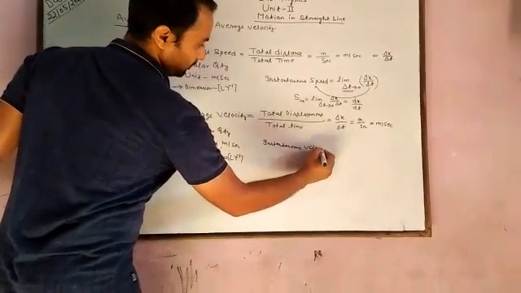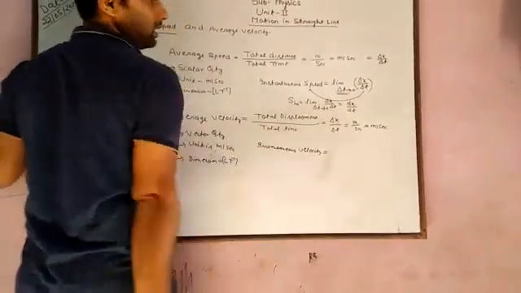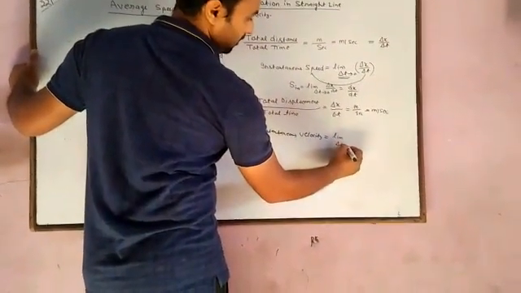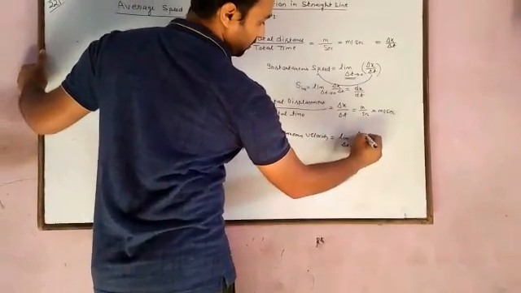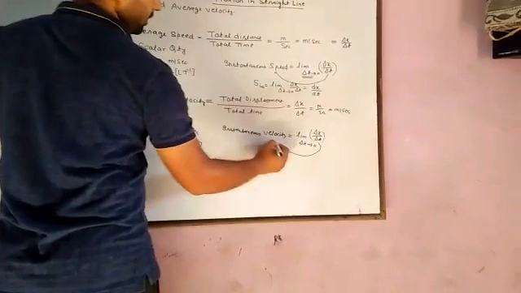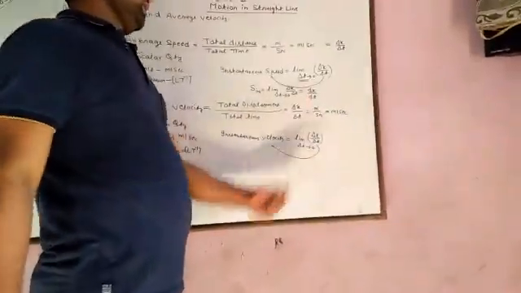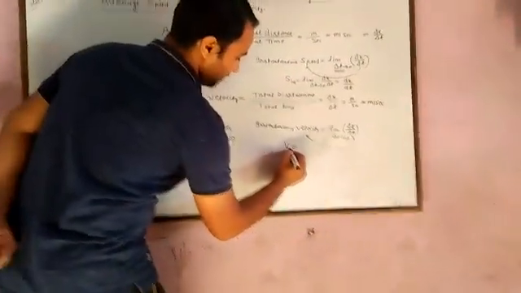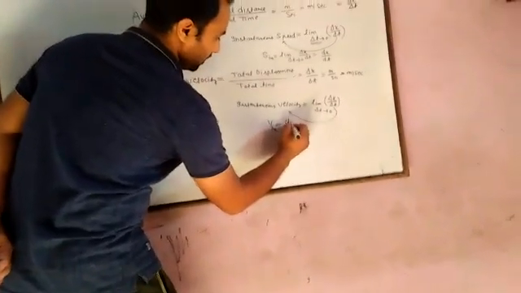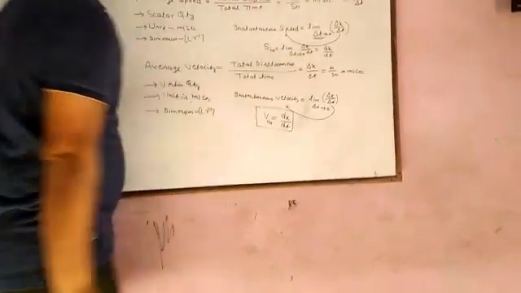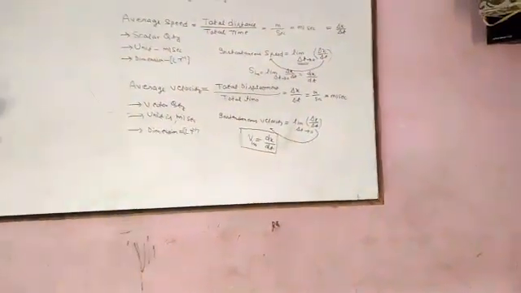Now we can define the instantaneous velocity. Instantaneous velocity is equal to limit delta t tends to 0 of delta x over delta t. It means the average value becomes the instantaneous velocity when the limit delta t tends to 0. Here we can say that instantaneous velocity is equal to dx over dt. This is the differential form of average velocity.